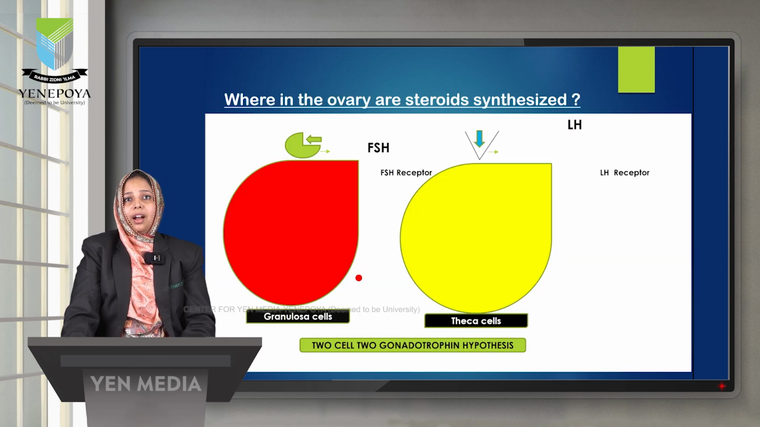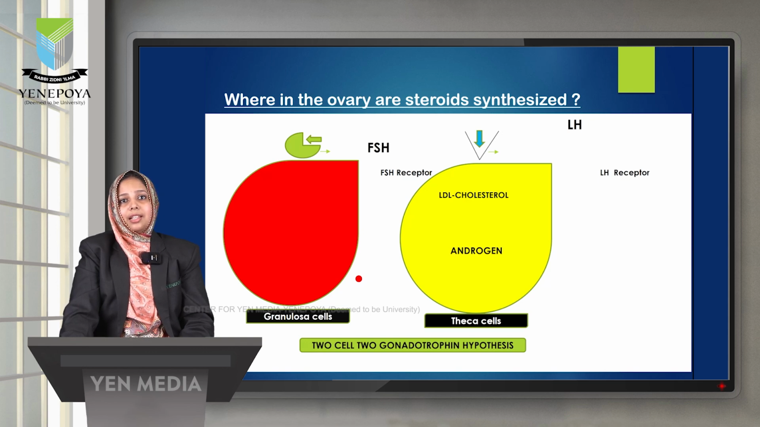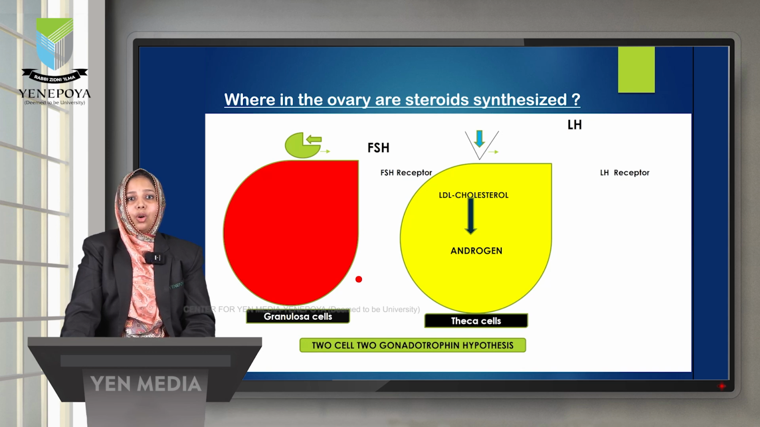Now where in the ovary are the steroids synthesized? What are the steroids? Estrogen as well as progesterone. How are they produced? As I have told you, the thecal cells contain the LH receptors and have vascularity. That is why LDL cholesterol can be obtained from the blood. The LDL cholesterol diffuses through the blood vessels to the thecal cells, and due to the presence of the LH hormone, the LDL cholesterol can be converted into androgen.